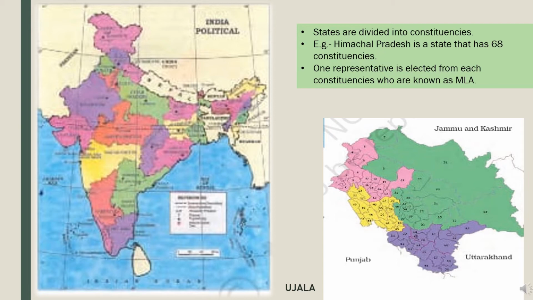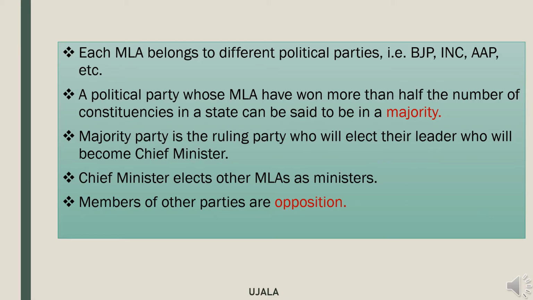In Himachal Pradesh, in total there are 68 constituencies, and one representative is elected from each constituency, who is known as an MLA. You would have heard about different political parties like BJP, Indian National Congress, Aam Aadmi Party, and so on. From each party there are different people who stand from each constituency, and the one who receives the maximum number of votes becomes the MLA.